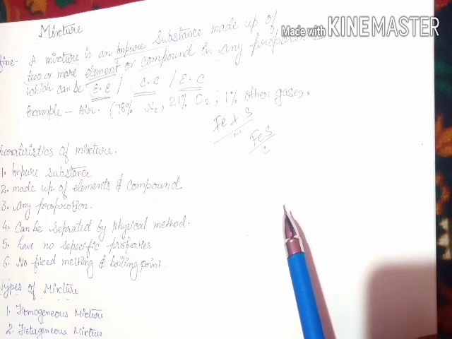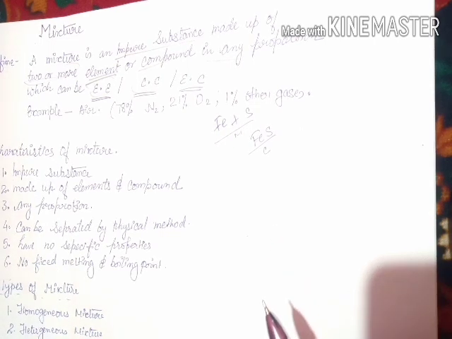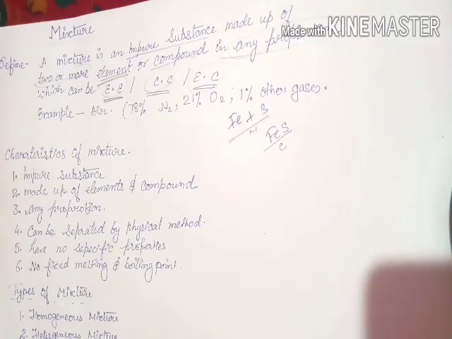For elements, we have said that elements are made up of identical atoms only. Once again, elements are made up of identical atoms only, and compounds are made up of a combination of elements in a fixed proportion.